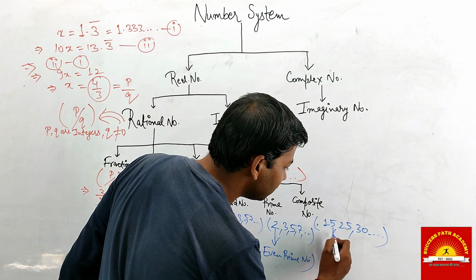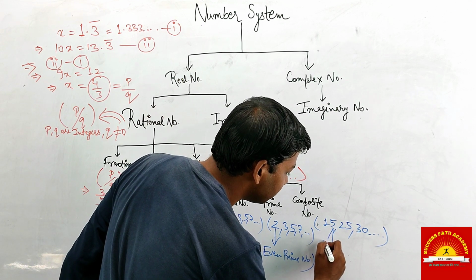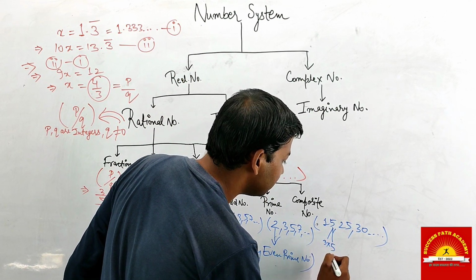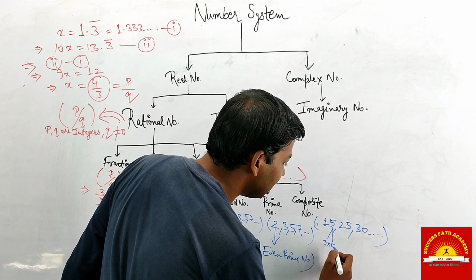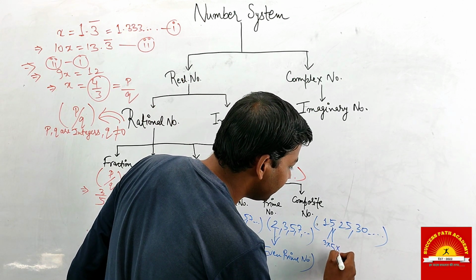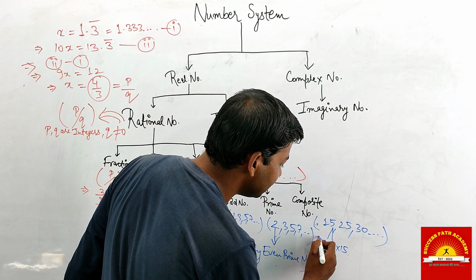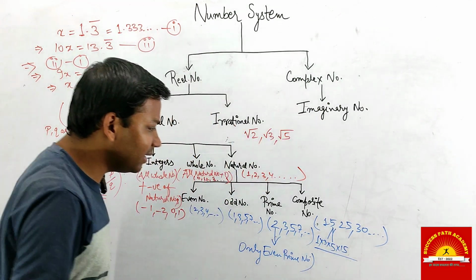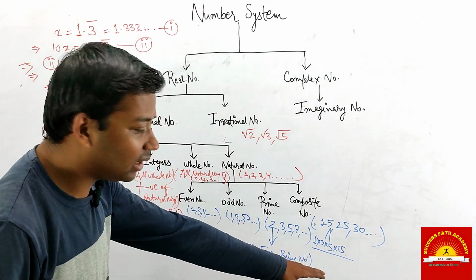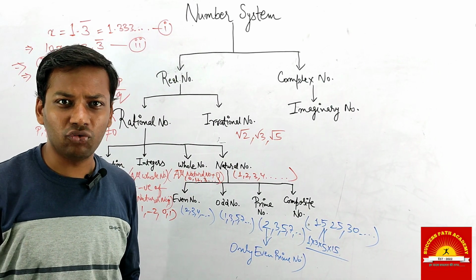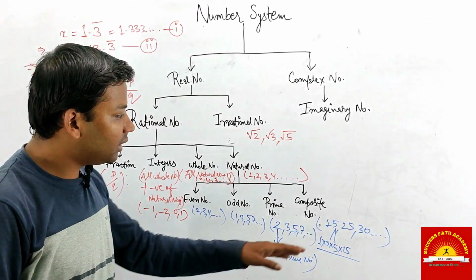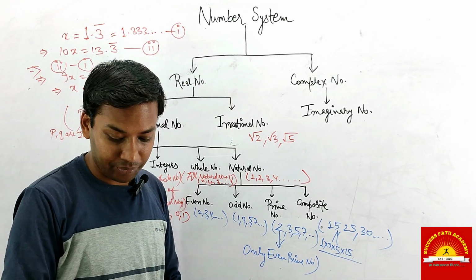You can split it into 3 into 5. 15 itself is a factor of 15, and 1 is also a factor of 15. So 15 is a composite number because it has more than 2 factors. And so on, other examples are 25 and 30.